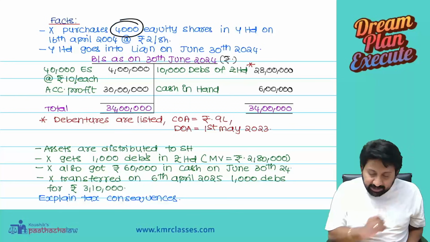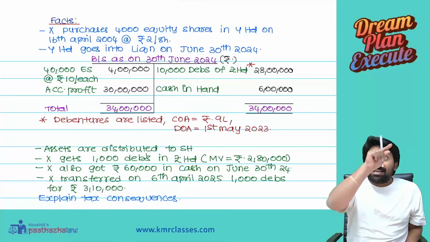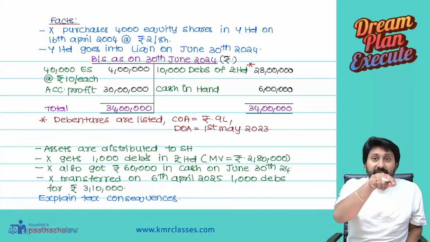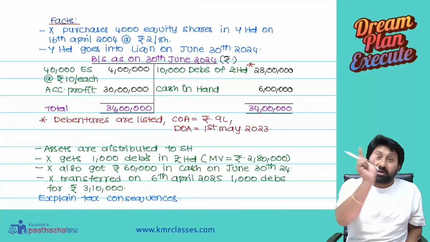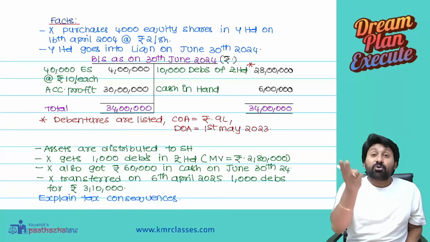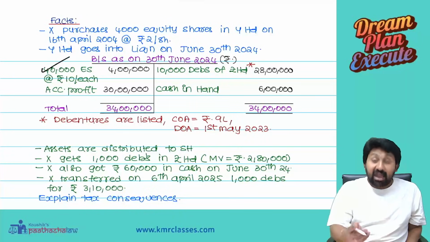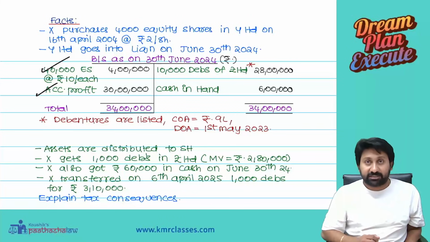How many shares did I purchase? 4,000. I am a shareholder of 4,000. My shares are cancelled now because of liquidation. As a compensation for my 4,000 shares, I have a right on two things. To the extent of my 4,000 shares, I have a right on share capital. I have a right also on accumulated profits. Okay.